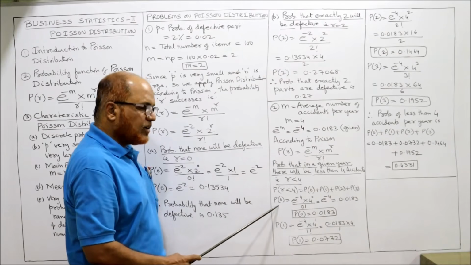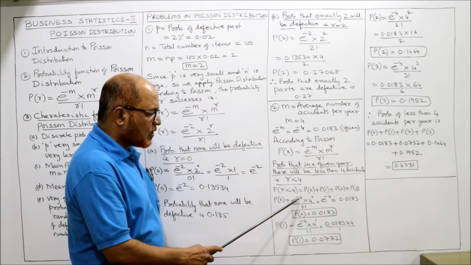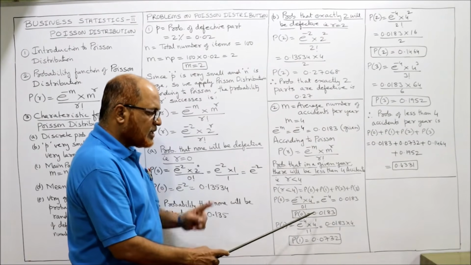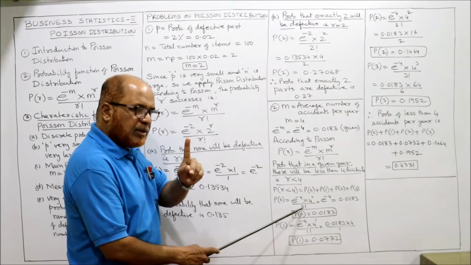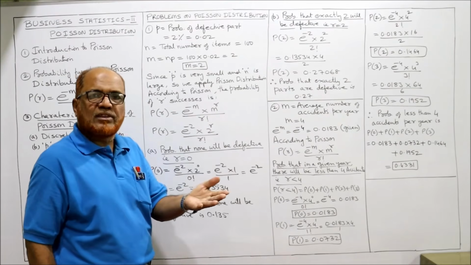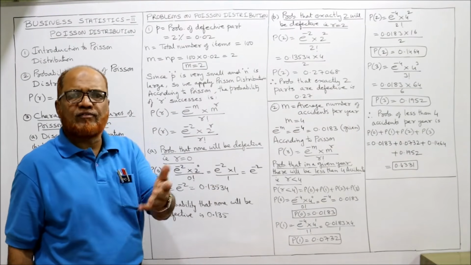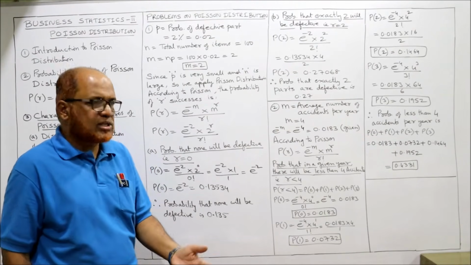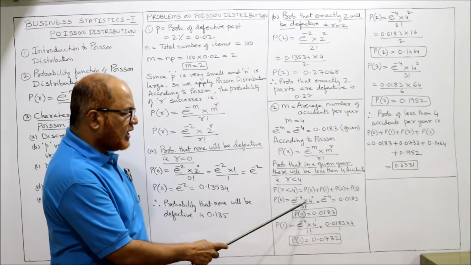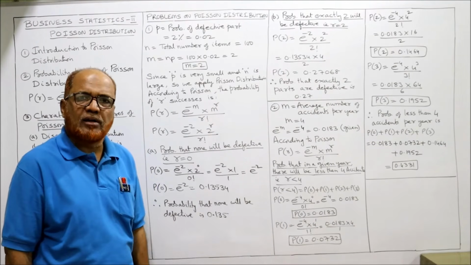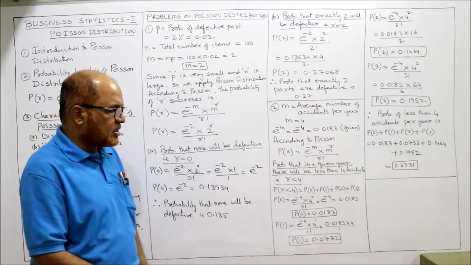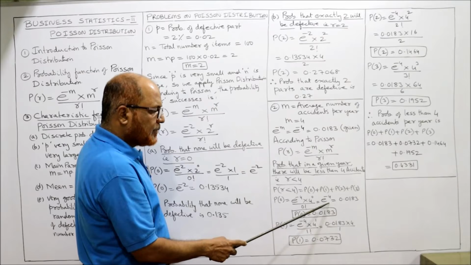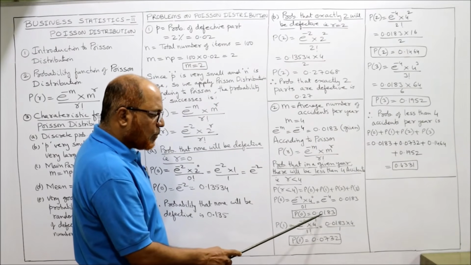So first we calculate P of 0. P of 0 is equal to e to the power of minus 4 into 4 to the power of 0 by 0 factorial. 4 to the power of 0 is 1, and 0 factorial means 1. When you multiply anything with 1, you will get the same value. 4 into 1, 4. 5 into 1, 5. Any value multiplied by 1 gives the same value. In the same way, e to the power of minus 4 into 1 is e to the power of minus 4 only. Divide by 1, same value. So e to the power of minus 4 value is here 0.0183. So one value we got, P of 0 is equal to 0.0183.